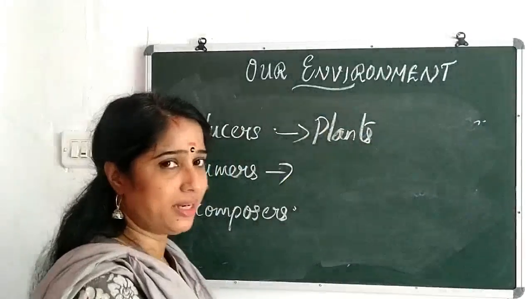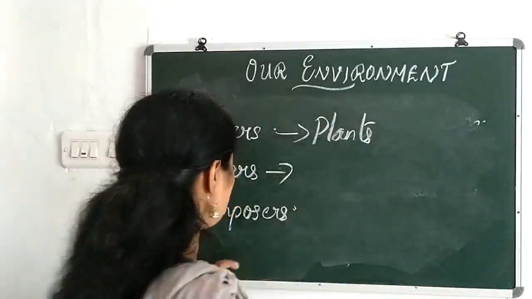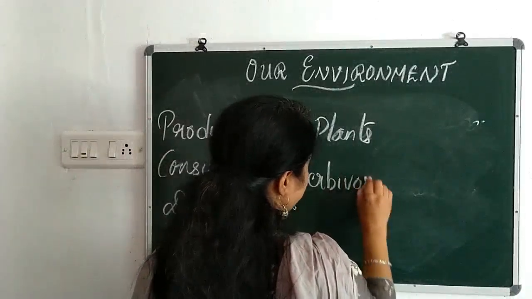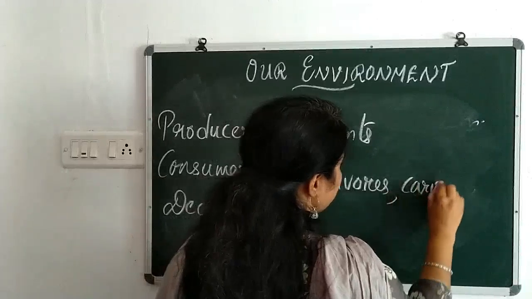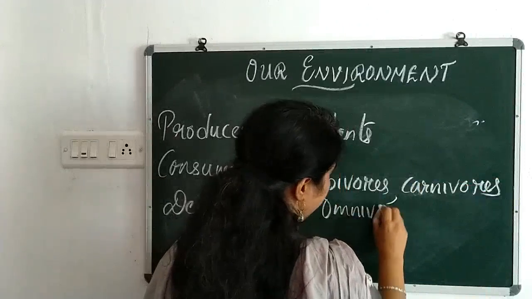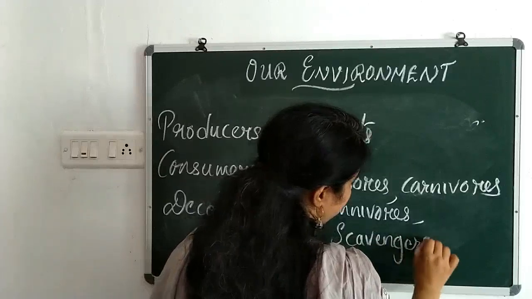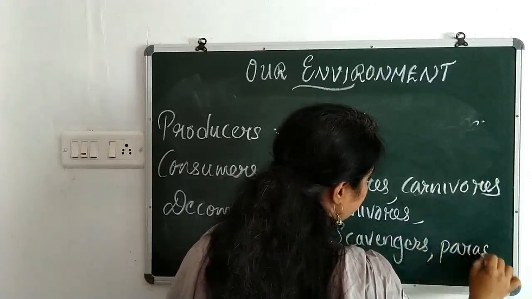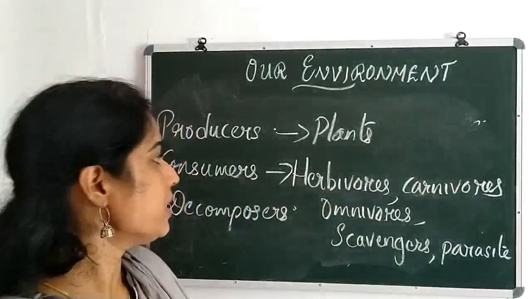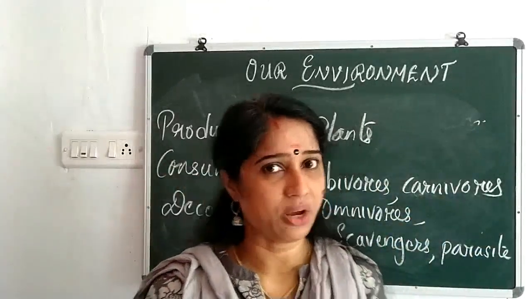Consumers can be grouped. Different types of consumers are there. That also you know. Tell me. Consumers are of these groups: herbivorous, carnivorous, omnivorous, scavengers, parasites. So consumers can be grouped into different categories: herbivorous, carnivorous, omnivorous, scavengers and parasites.